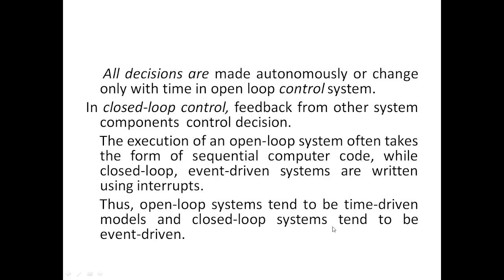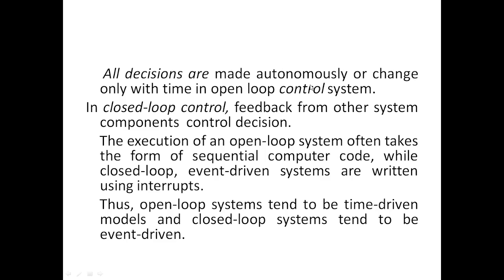The sensor will give the feedback that the temperature is high, so the AC will lower the temperature. Setting will be automatically reduced. And what happens in a time driven system, the open loop system? Say for example, a fan. You have started the fan, it will continue working. That is a time driven model.